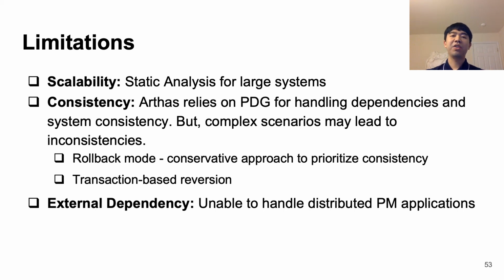Therefore, Arthas also has a rollback mode that prioritizes consistency over data loss. And although we have some other mechanisms, such as transactional consistency reversion, which we talk about more in the paper, we believe that future work can be done into this problem. Finally, Arthas is unable to handle distributed persistent memory applications that have external dependencies, and extending Arthas to support distributed PM applications would involve other solutions, such as vector clocks.